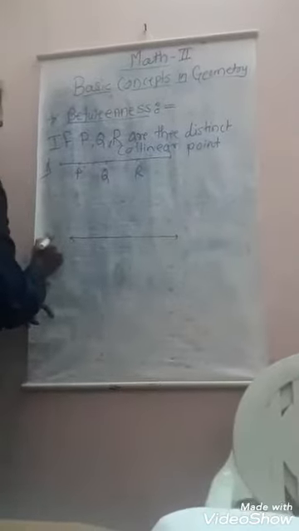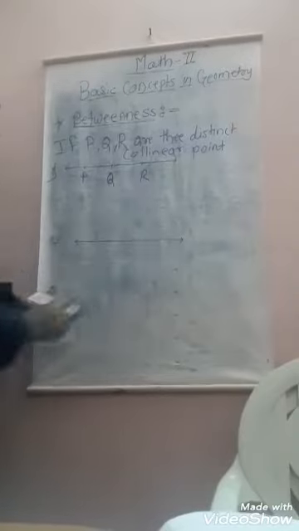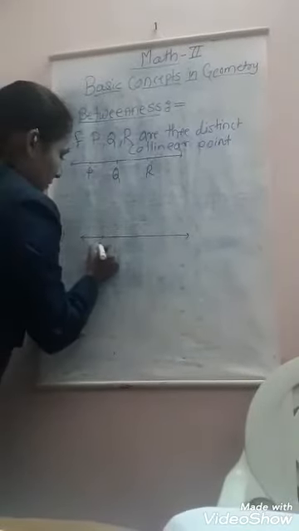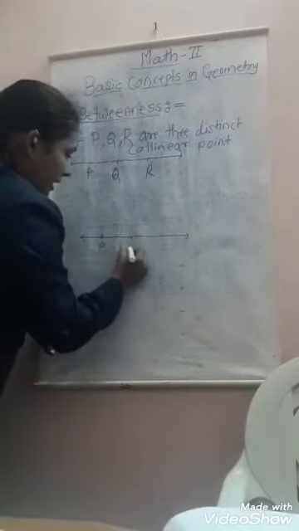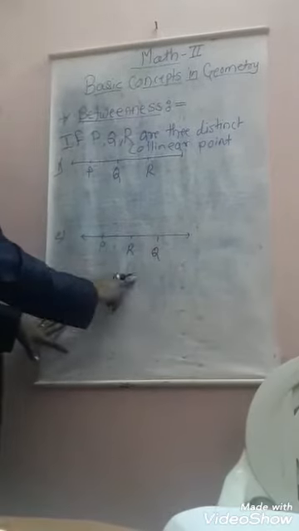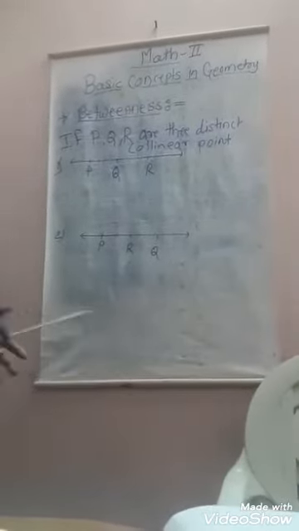In the first possibility, Q point is in between the P and R. Next possibility is P, R and Q. Here in the second possibility, R point is in between the P and Q point.